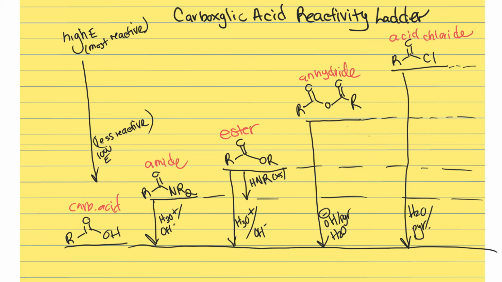They do more. They can become esters. You need some alcohol. They can become amides. You need some amine. Usually excess there too. And then acid chlorides, as we know, can do everything.